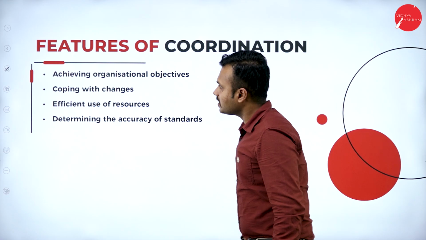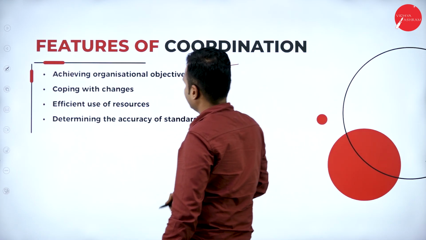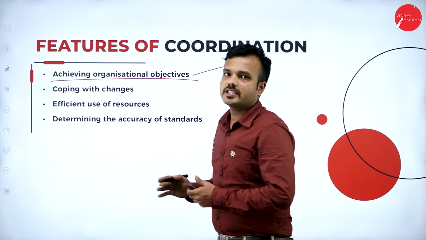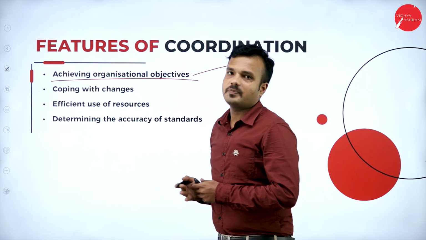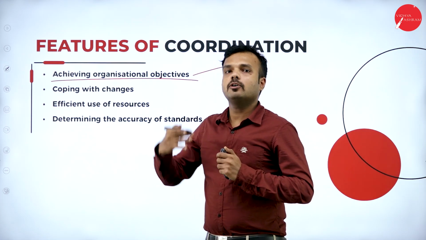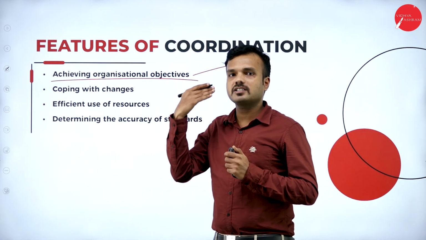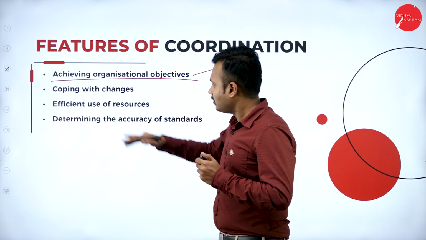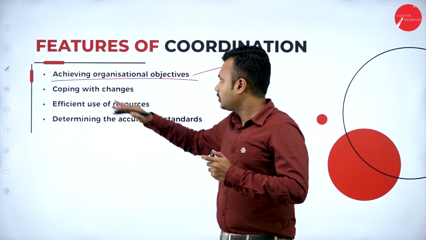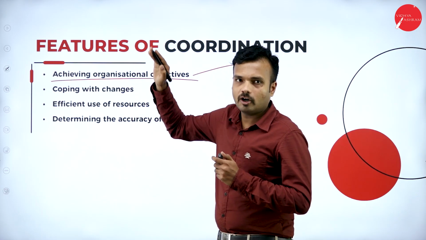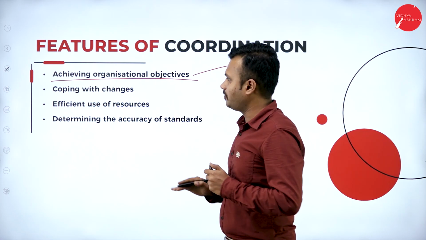Moving forward, features of controlling. Achieving organizational objectives is one feature of controlling. It is the intention of all the functions of management, whether planning, organizing, directing, staffing or controlling, to achieve organizational objectives. Why do we plan? To achieve organizational objectives. Why do we organize, direct, staff and control? To achieve organizational objectives.